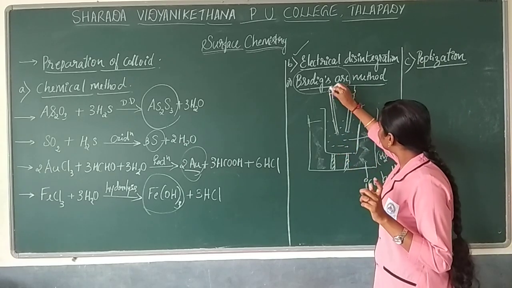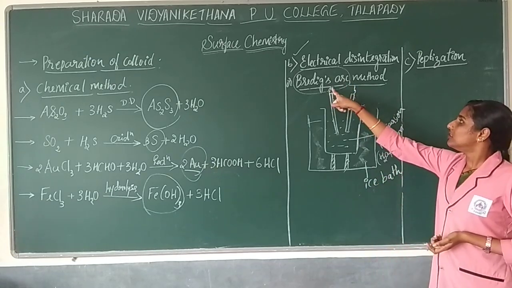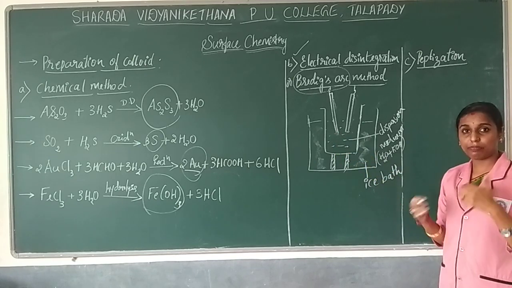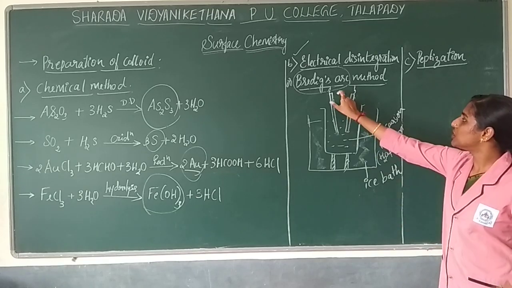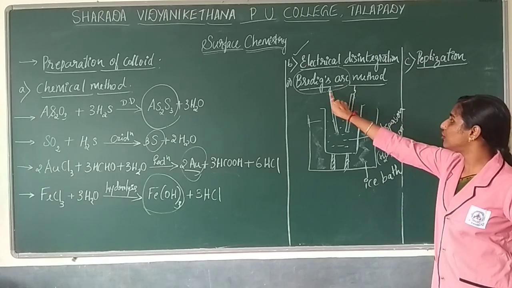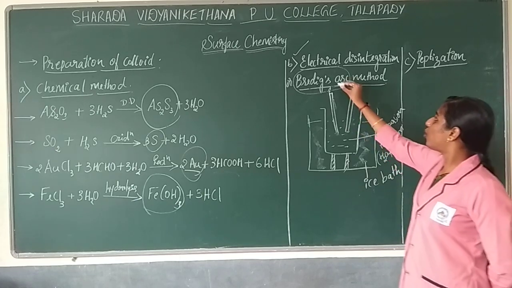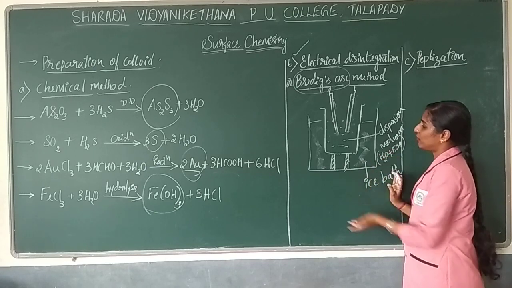These two electrodes will be connected to a battery. As I said, these electrodes are nothing but the same metal as the colloid you want to prepare. So if you are preparing a gold colloid, use a gold electrode itself. Okay, so now what will happen when you pass current? This is the setup. Next you are supposed to go with the experiment.